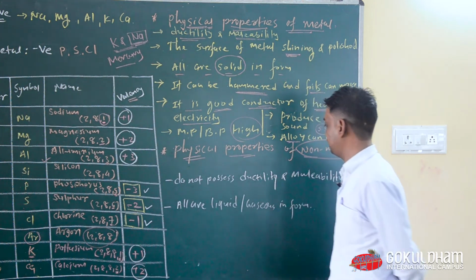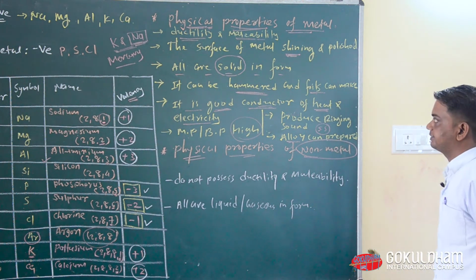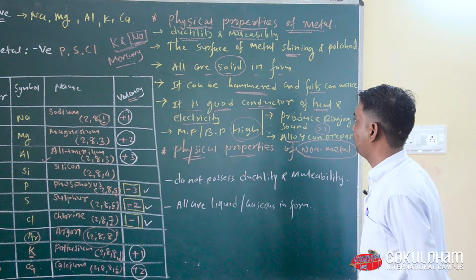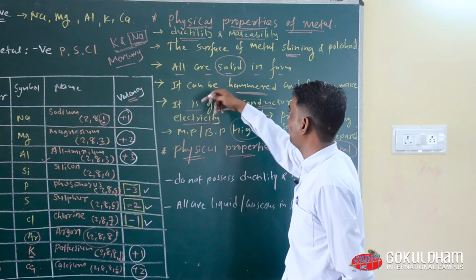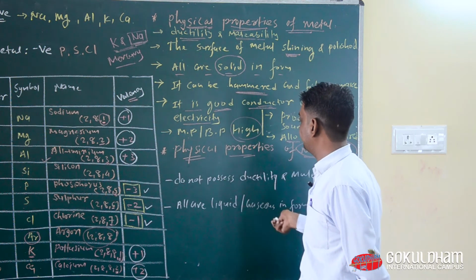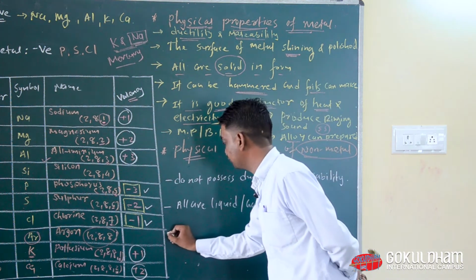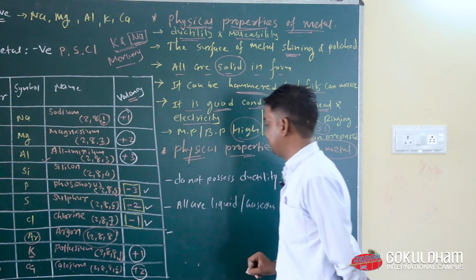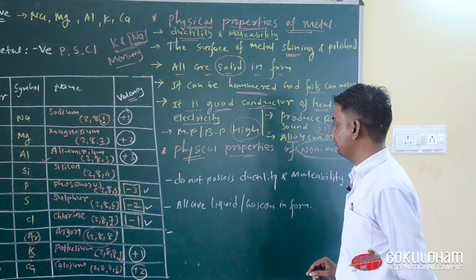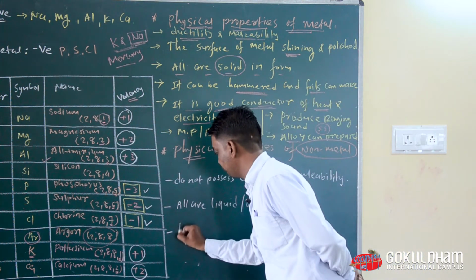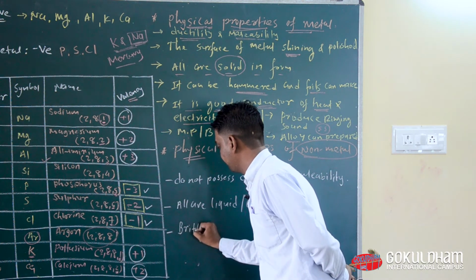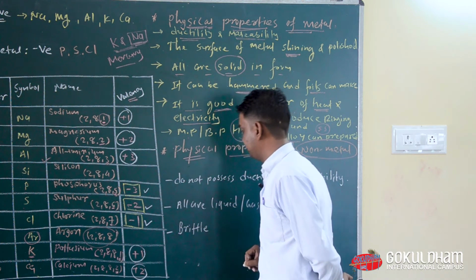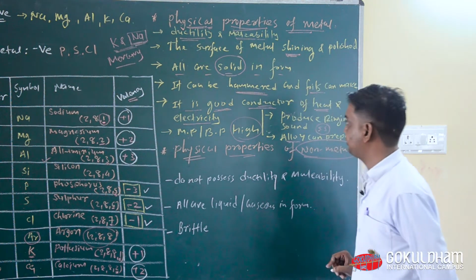Okay, so all are liquid or gaseous in form. Okay, now next physical property of non-metal is that when you hammer a non-metallic element, it can be brittle. So now the most important physical property of non-metal is that it is brittle.